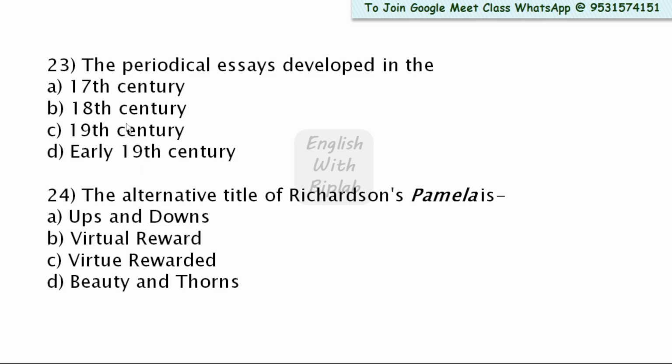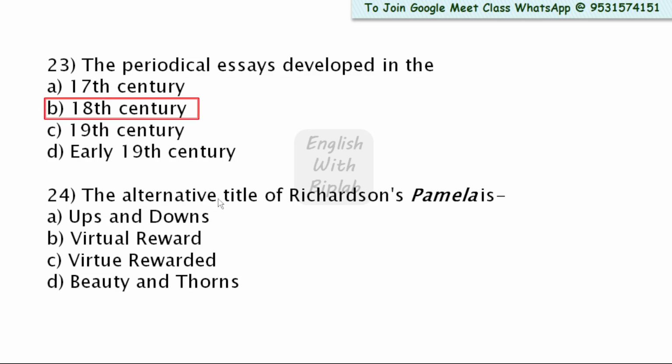The periodical essays developed in option A 17th century, option B 18th century, option C 19th century, option D early 19th century. Here the right answer is option B, 18th century. The periodical essays developed during the 18th century.